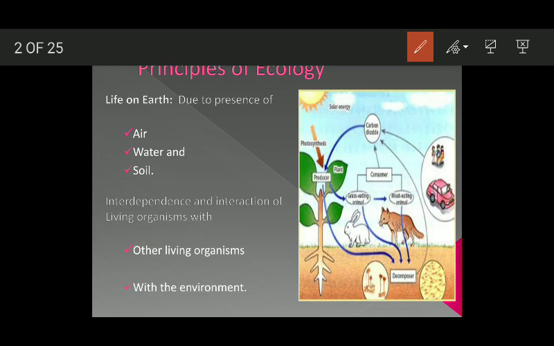There are two basic principles of ecology. The first one says that life on Earth is possible only due to presence of air, water, and soil. The second one says that there is interdependence and interaction of living organisms with other living organisms and with the environment.